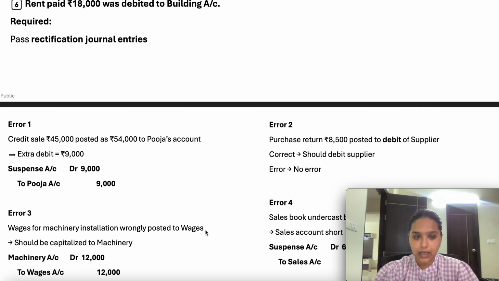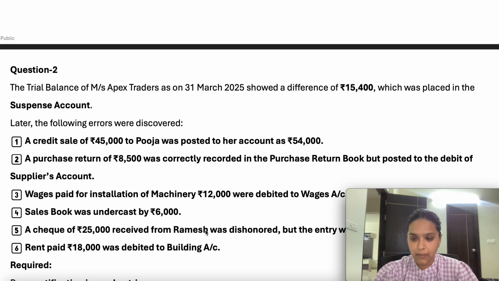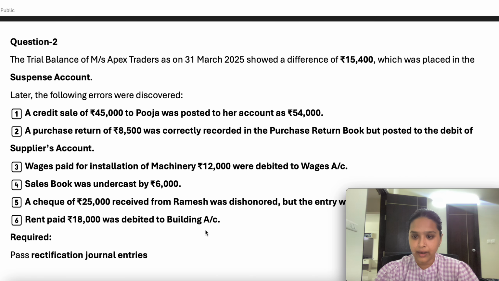Okay. I request everyone to try more and more examples, then only you will be able to build your understanding of the rectification of entries. And this concept will also help you in practical life, because through this you will be able to enhance your understanding of how to pass the rectification entry. Okay. And if you face any doubts, or if you have any queries, you can reach out to me at any time. I'm happy to help you. Okay.